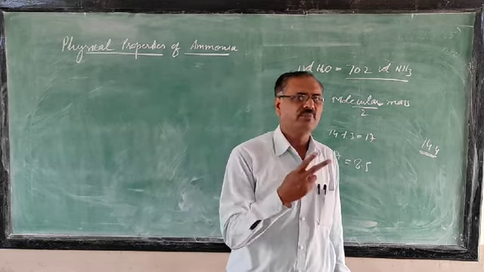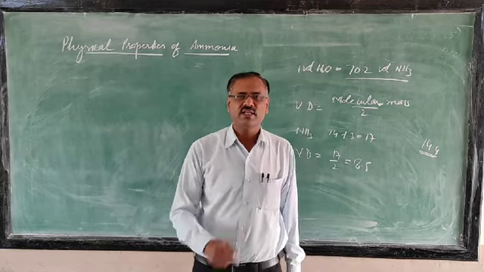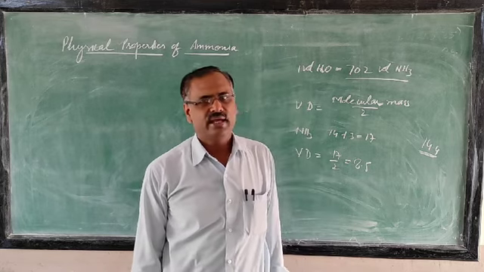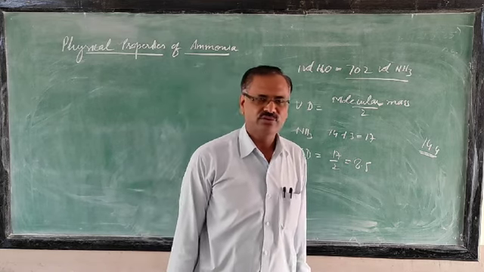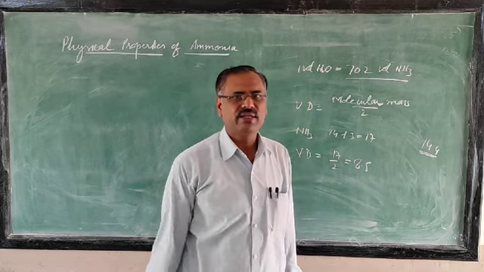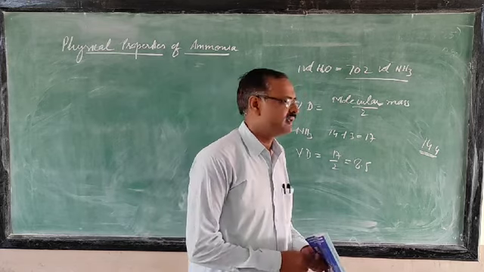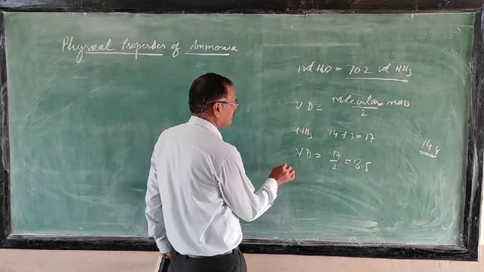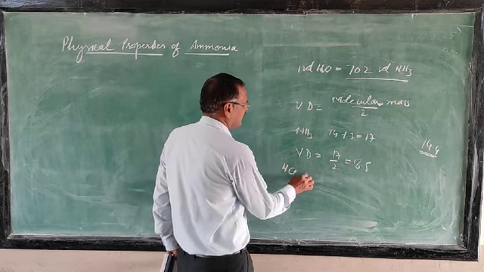So now you have got the two gases which give the fountain experiment. One you have studied, HCl, hydrogen chloride gas, and today you are getting ammonia.